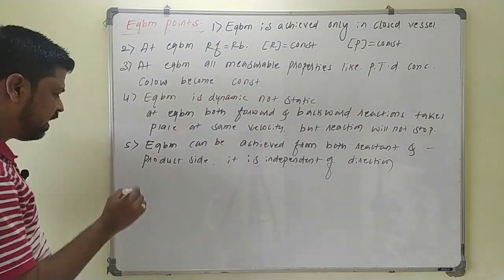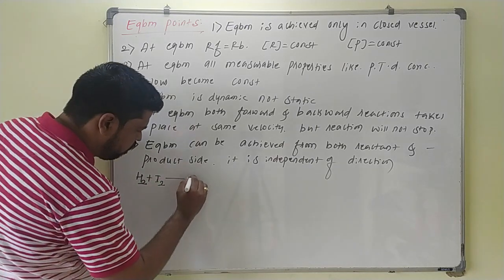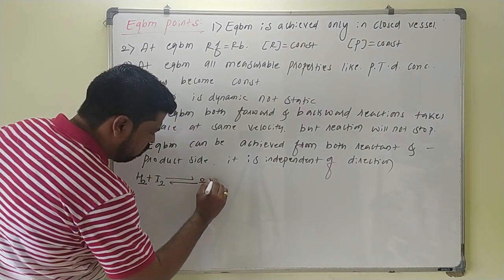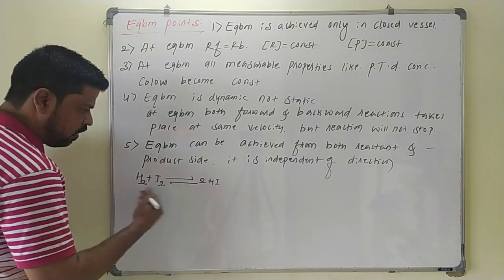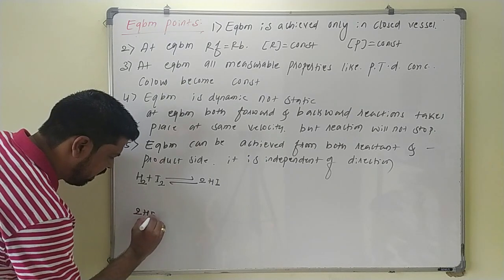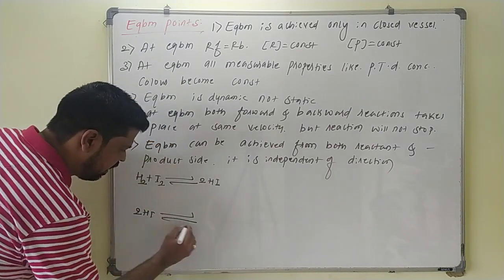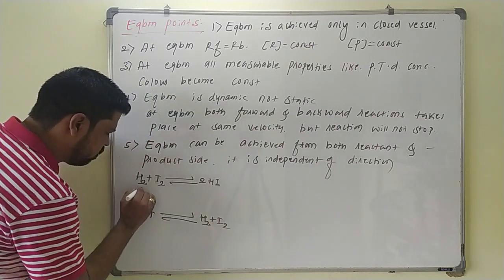For example, if I take H2 combining with I2 giving 2 moles of HI, this is one reaction. Now if you reverse this reaction, you can start the reaction from HI also: 2HI upon decomposition gives H2 and I2. All of these are gases.